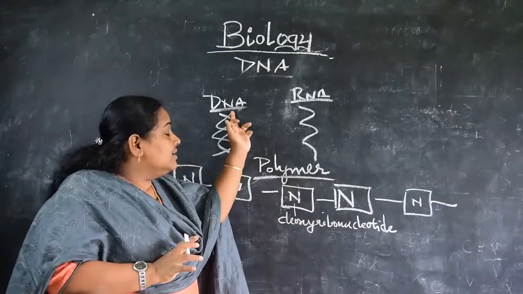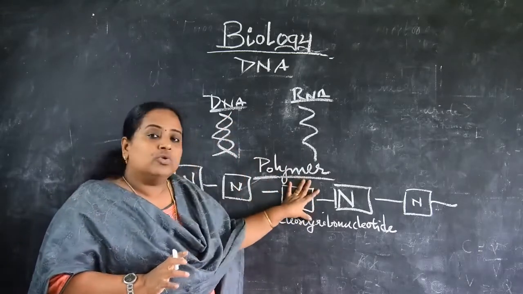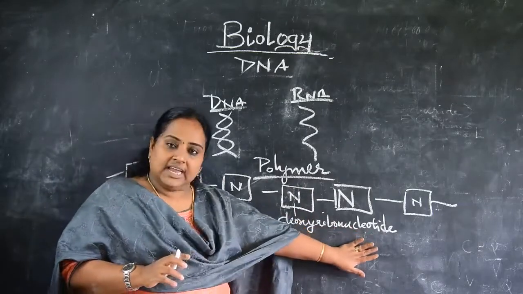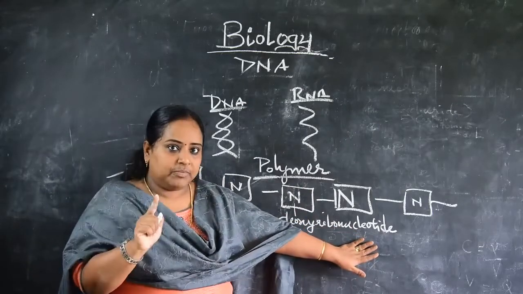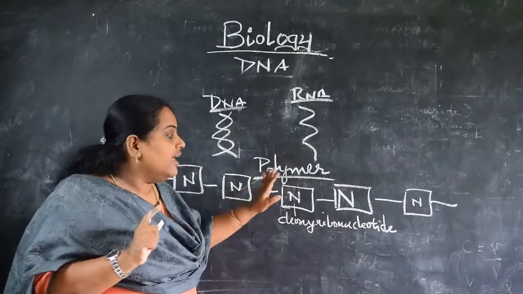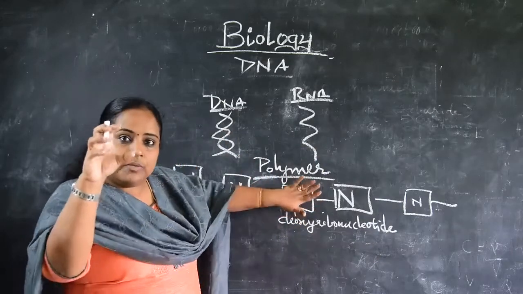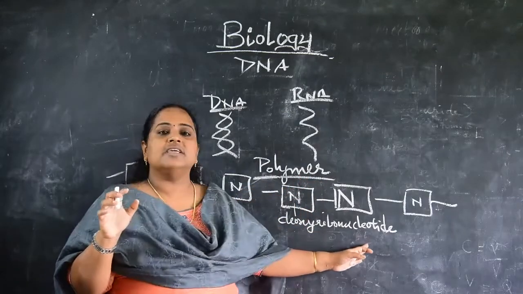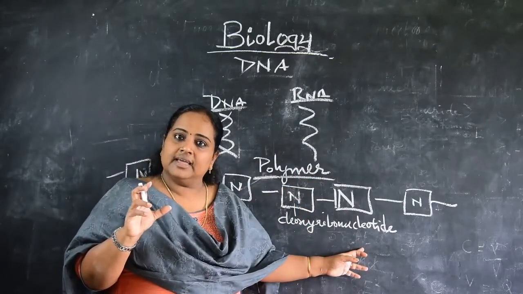In DNA, one monomer unit is made up of a deoxyribonucleotide.